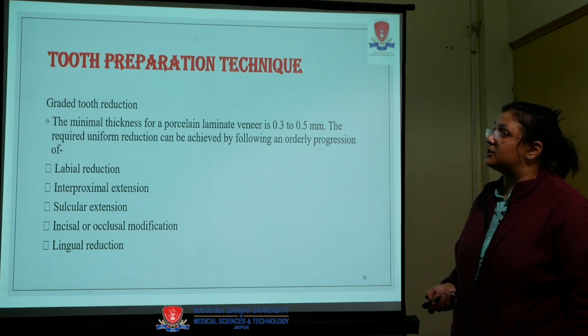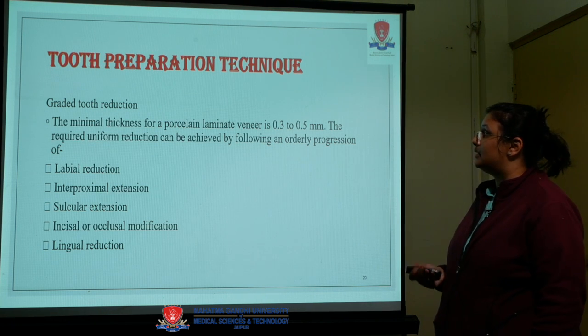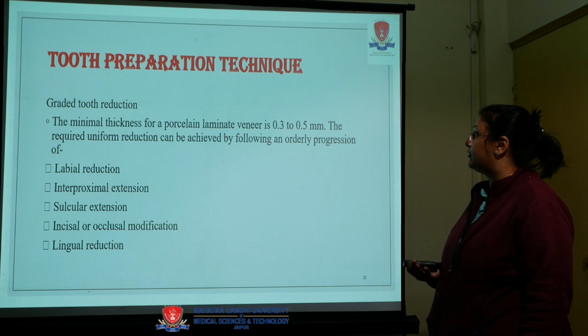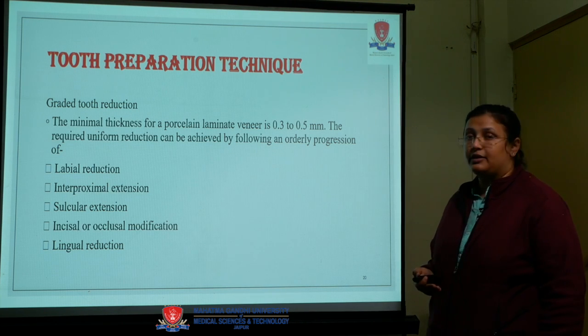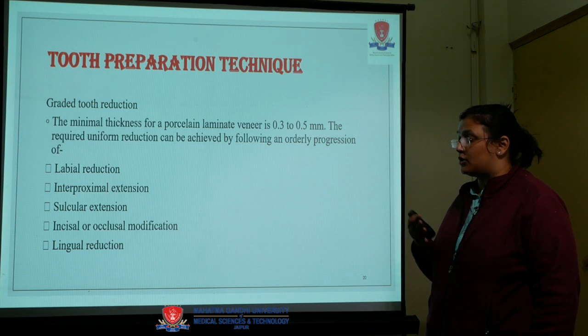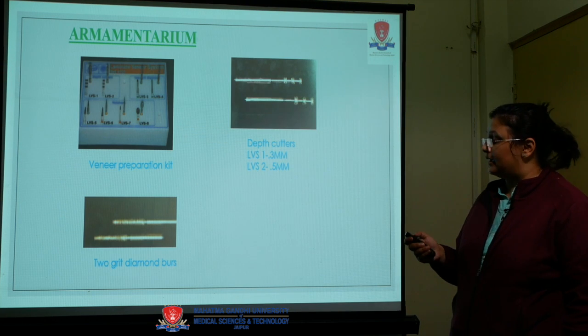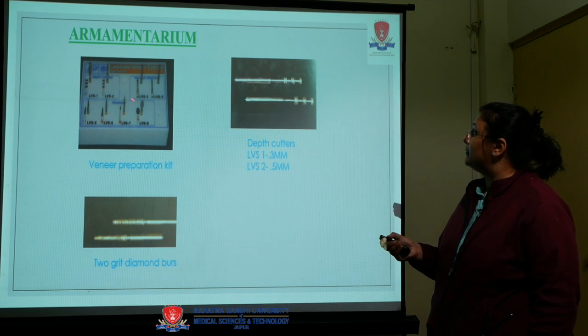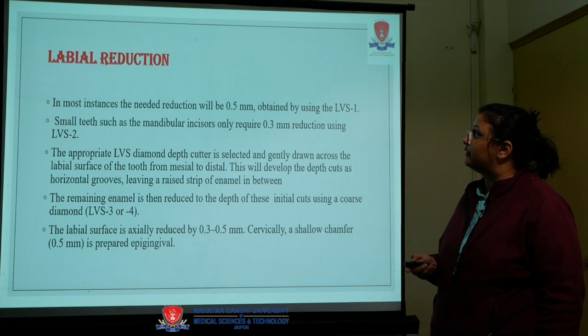Now, various tooth preparation techniques, that is, graded tooth reduction. The minimal thickness of porcelain laminate should be 0.3 to 0.5 mm, and the required uniform reduction can be achieved by labial reduction first, then interproximal, then circular extension, incisal if needed, and lingual reduction if needed. Now, armamentariums like veneer preparation kits are available. The depth cutters like LVS 0.3 mm and 0.5 mm.